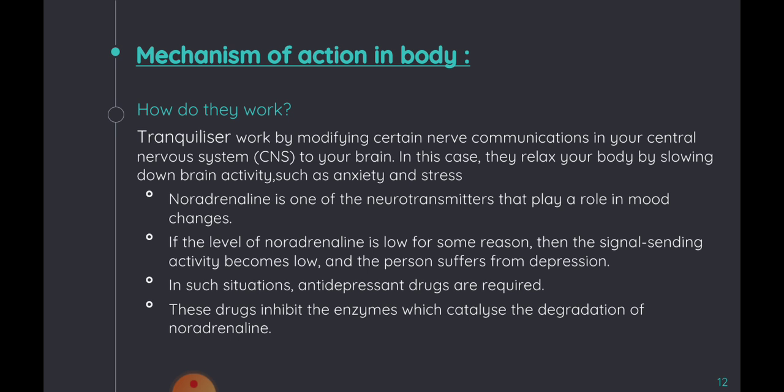Now let's take a look at how they work in our body. Tranquilizers work by modifying certain nerve communication in our central nervous system to your brain. A tranquilizer is basically a chemical substance, which we discussed already, that reduces our stress. Why does stress occur in our body? Basically, our stress is because of a low concentration of noradrenaline in our body. Noradrenaline is one of the neurotransmitters that plays a role in mood changes. It is the most important in our body. If the amount of noradrenaline reduces in our body, our stress increases.